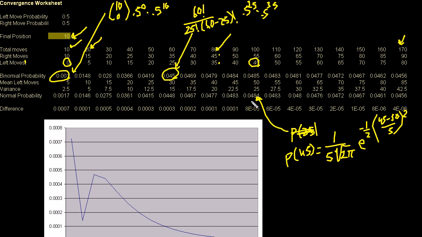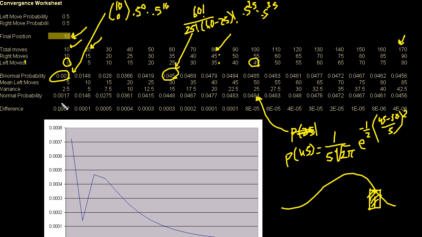So you don't see that in the formula. I don't actually write times 1, but that's how I figure out the area under the curve. Remember, it's a continuous distribution function. This right here just gives me the value, but to figure out the probability of being within a foot of it, I have to multiply it by 1. Or I'm approximating, really. I really should take the integral from there to there, but this little rectangle is a pretty good approximation.